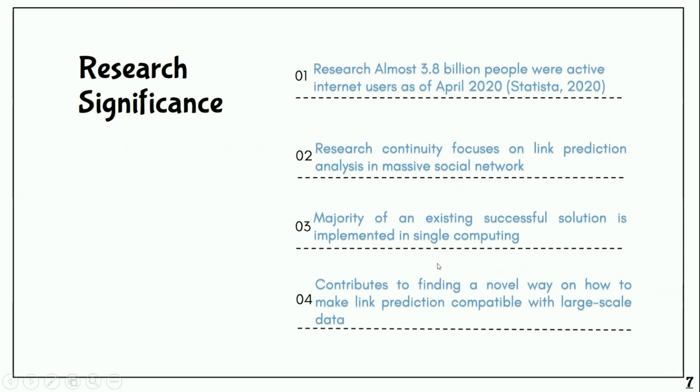So my research significance is that almost 3.8 billion people were active internet users as of April 2020, stated by Statista. And this research, for continuity, focuses on link prediction analysis in massive social networks. Also, the majority of existing successful solutions are implemented in single computing, so we are moving to distributed computing. And the last one is to contribute to finding a novel way to make link prediction compatible with large scale data.